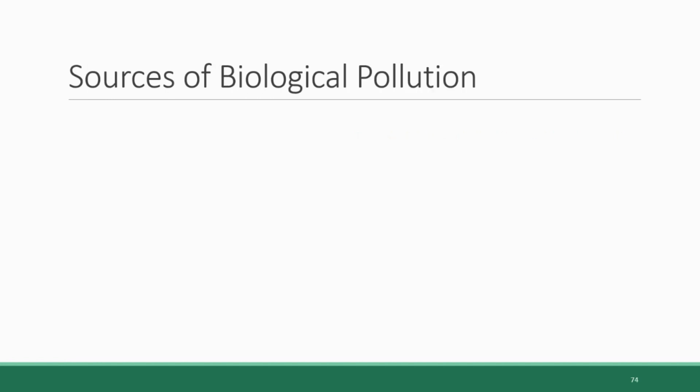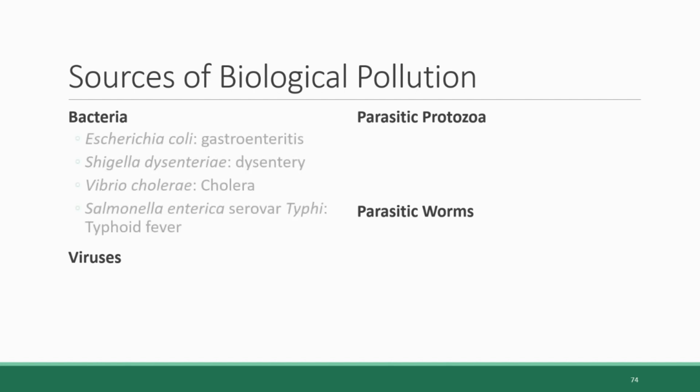The last category of pollutant we'll talk about before closing out this section is biological pollution. Biological pollution refers to contaminants that are alive, so bacteria, viruses, parasitic protozoa, and parasitic worms. The most common waterborne bacterial pathogens include Escherichia coli, more commonly known as E. coli. E. coli is actually a harmless member of our gut microbiome, but certain strains can cause gastroenteritis.